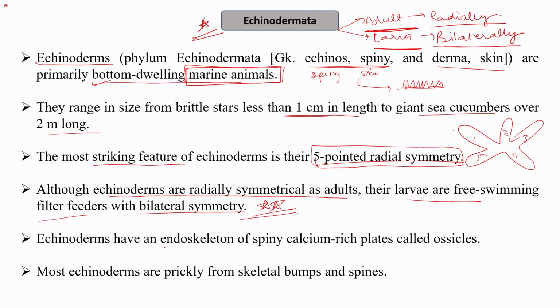Echinoderms, as I mentioned, have an endoskeleton of spiny calcium-rich plates, which are called ossicles. And most echinoderms are prickly, as I mentioned here, that they are spiny. They have a spiny skin. So most echinoderms are prickly from skeletal bumps and spines.